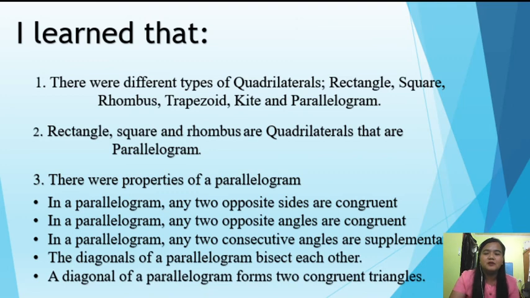What are those? In a parallelogram, any two opposite sides are congruent, any two opposite angles are congruent, any two consecutive angles are supplementary, the diagonals of a parallelogram bisect each other, a diagonal of a parallelogram forms two congruent triangles. So, these are the important things that we should understand, we should know, we should memorize. Dito yung mga dapat nating malaman dun sa lesson natin na pinaka-importante sa lahat.